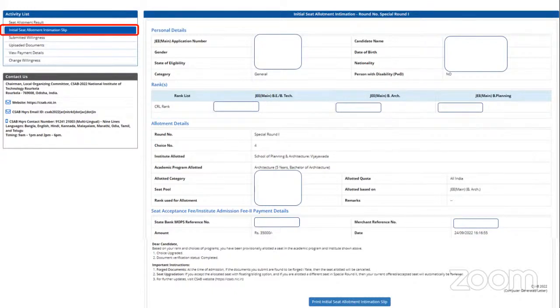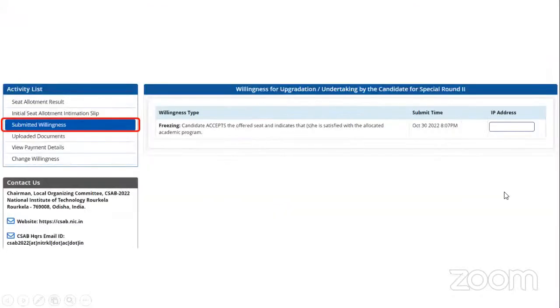You will get a detailed view of your credentials and where you've gotten. And most importantly, you will get an idea of the amount that you have to pay. Please ensure that you pay this amount by tomorrow. Please do not delay it any further. If you haven't done it till now, please do it as soon as possible.